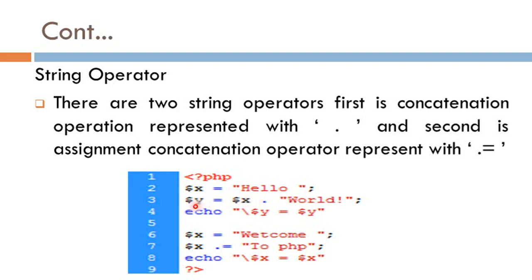So the output of this statement is hello world, because hello world is stored in $y. In the second example, $x is equal to welcome and $x is equal to PHP. So $x dot equal to means $x is equal to $x dot to PHP. So the output of this echo statement is welcome to PHP. Thank you.